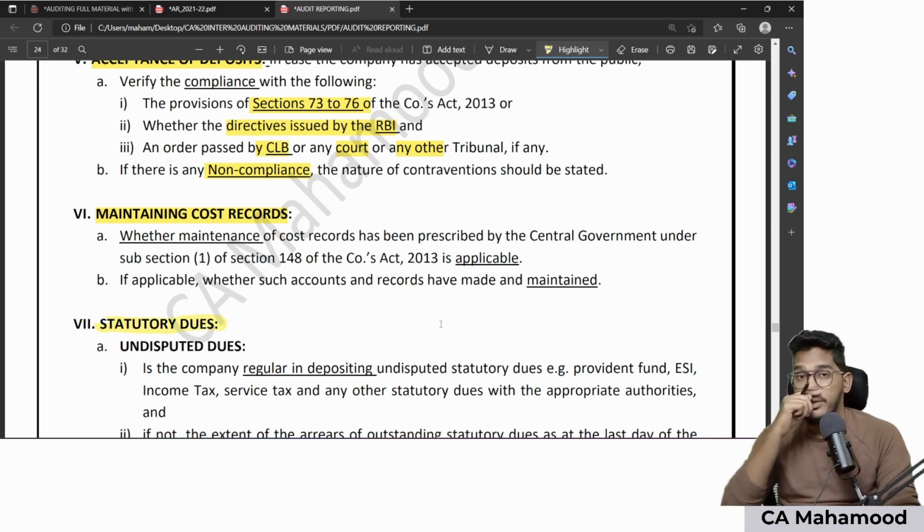First of all, what is the meaning of statutory dues? Statutory dues means those amounts which are required to be paid because of the requirement of law.